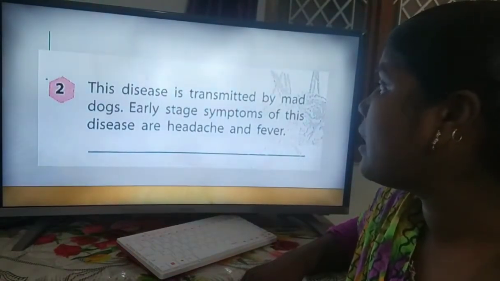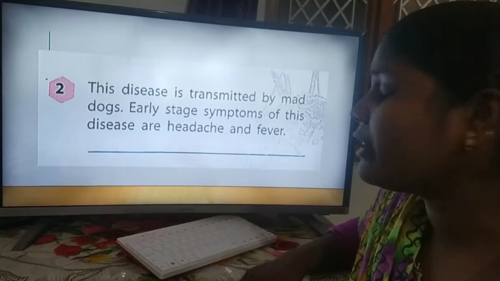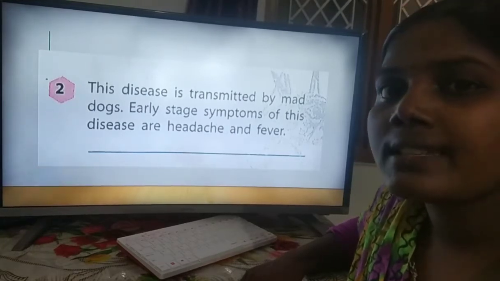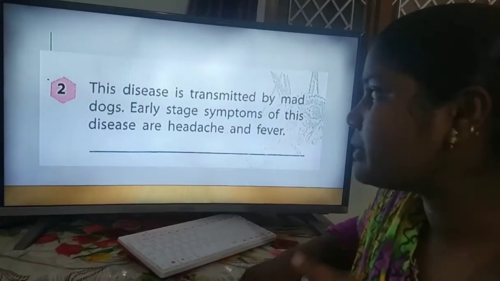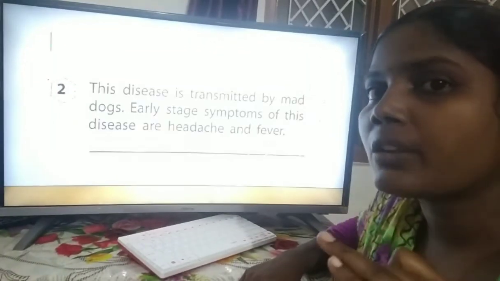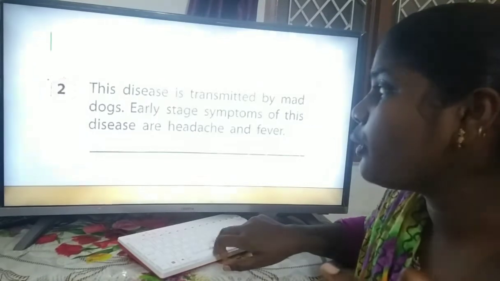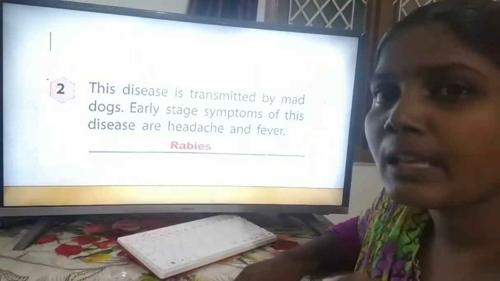Early stage symptoms of this disease are headache and fever. So at first we are having these two symptoms. One is headache and another one is fever. So now, the disease name is rabies.